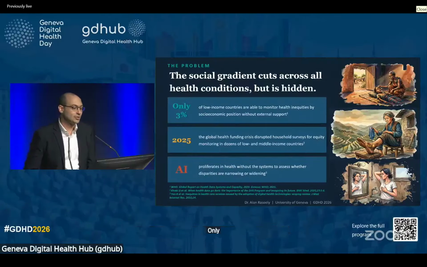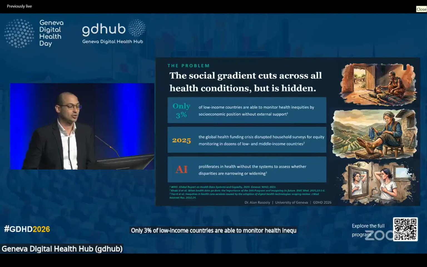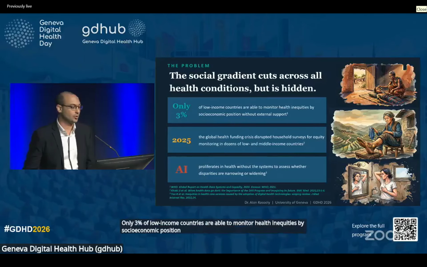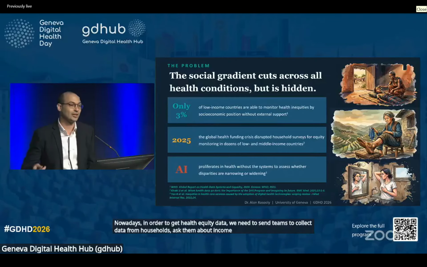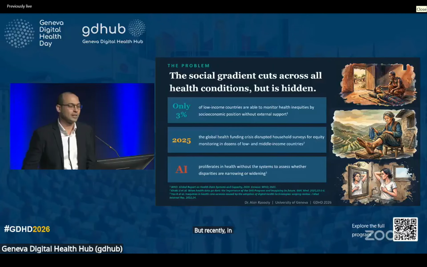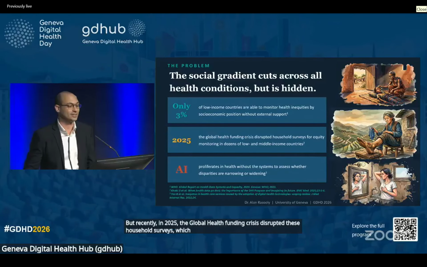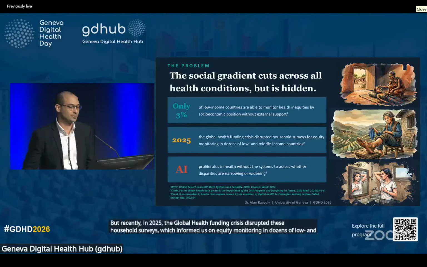Only 3% of low-income countries are able to monitor health inequities by socioeconomic position without external support. Nowadays, in order to get health equity data, we need to send teams to collect data from households, ask them about income, about their health conditions. But recently, in 2025, the global health funding crisis disrupted these household surveys, which informed us on equity monitoring in dozens of low and middle income countries.